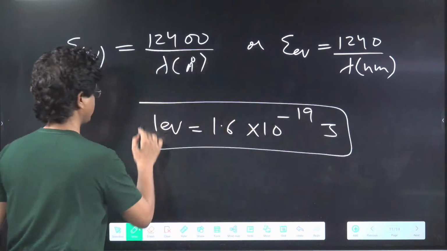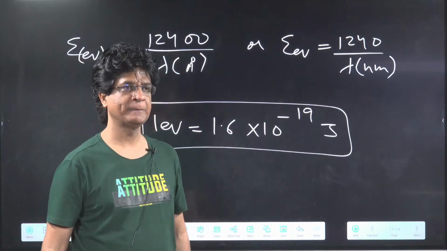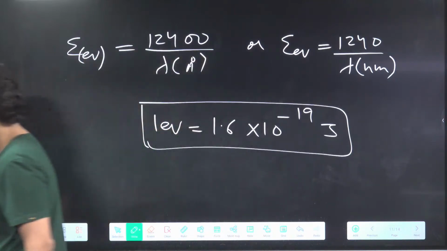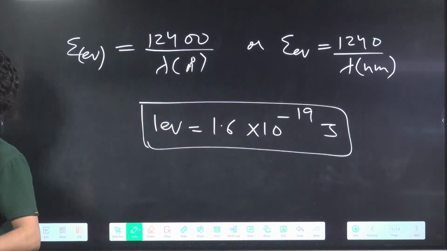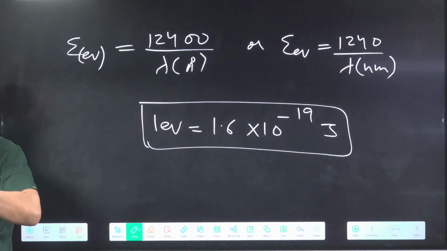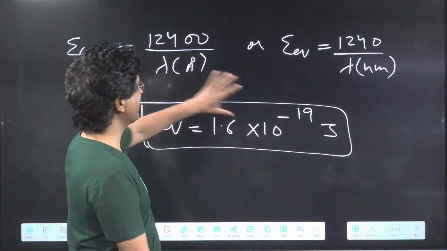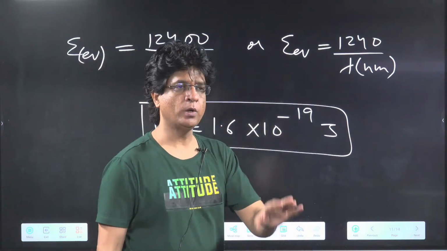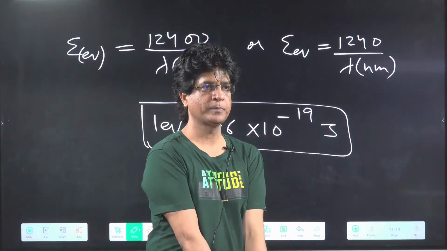Just remember that. So you can choose any method depending on the data given.